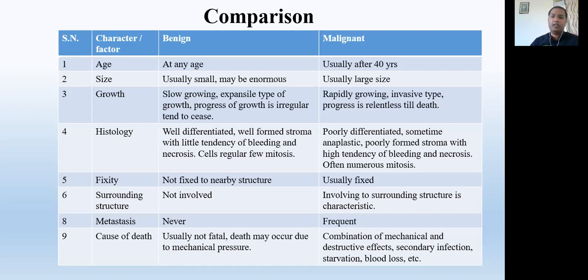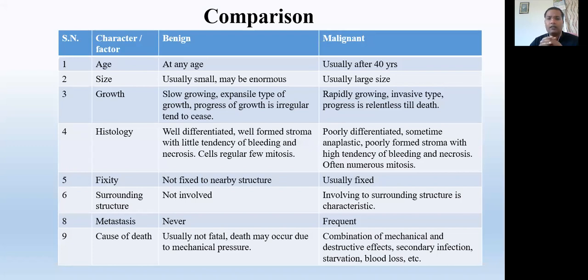Metastasis means that tumor cells are moving from one side of the body to the other side and developing the tumor in the other part. But this metastasis is never present in the benign tumor, while the malignant tumors most frequently show metastasis.